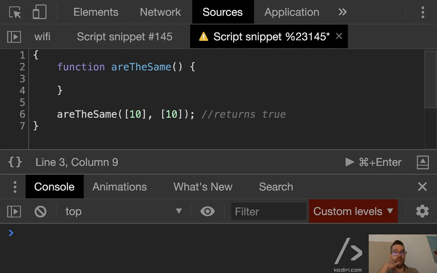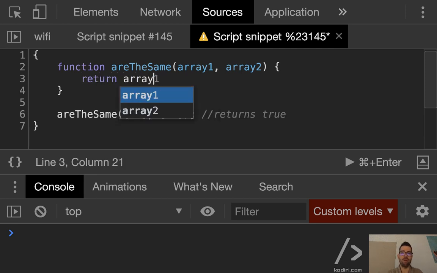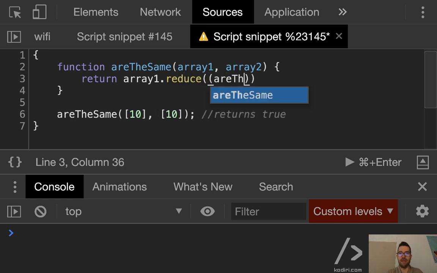Okay. So I got array1 and array2. We can solve the problem in many different ways. For instance, we can use reduce. So we can do return array1.reduce, areTheSame, and now value.